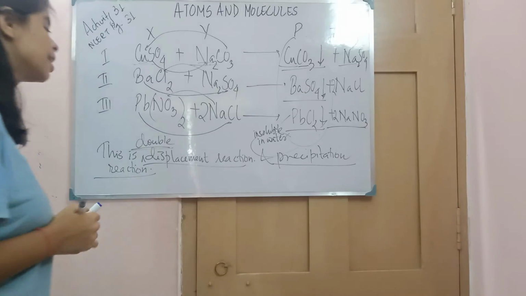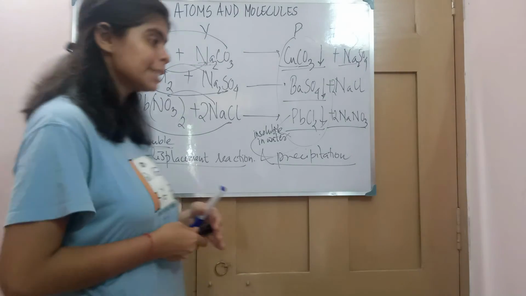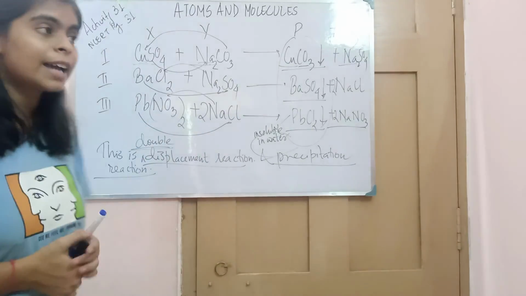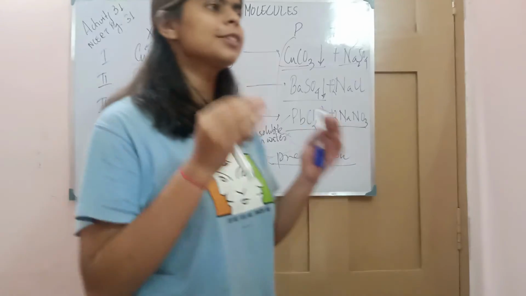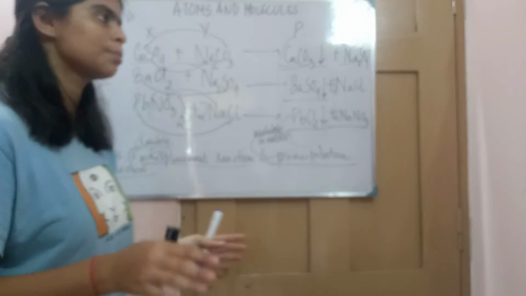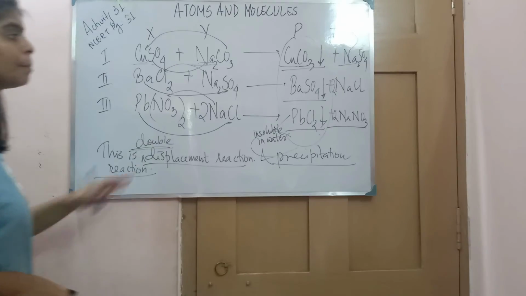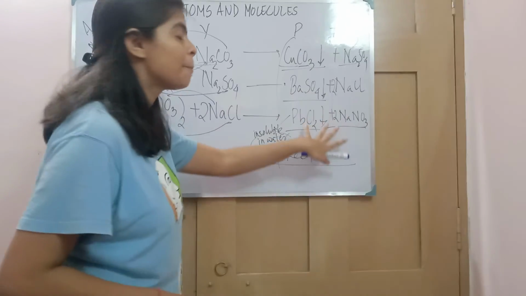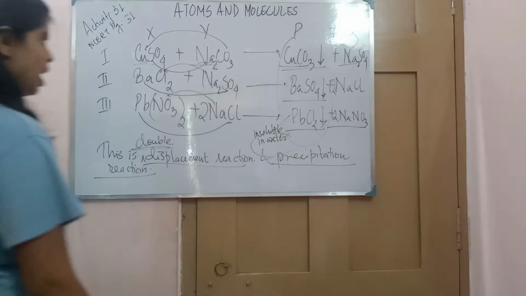That is why it is called a double displacement reaction, which states that when cations of compounds exchange their anions and give us a new set of compounds, it is called a double displacement reaction. Sometimes it is called a precipitation reaction because it is forming a precipitate at the end of the reaction.